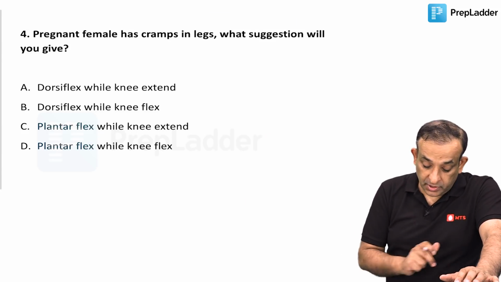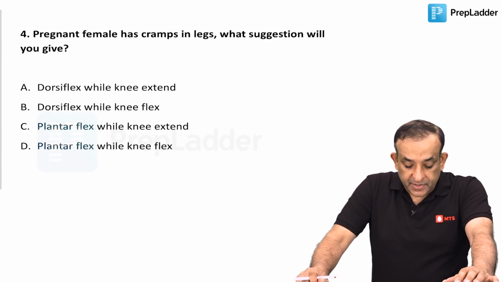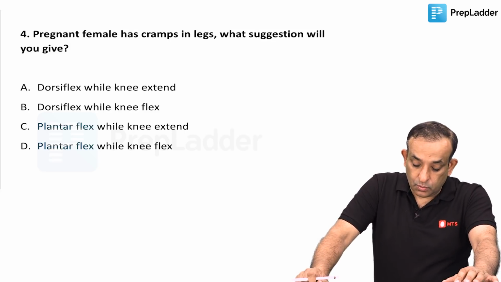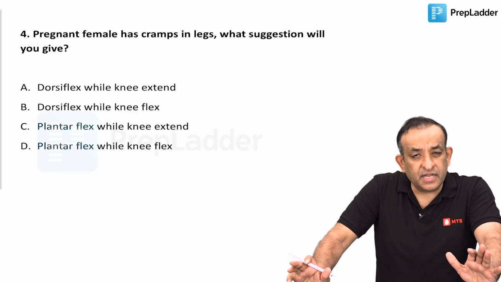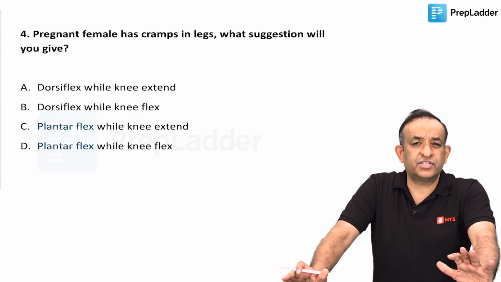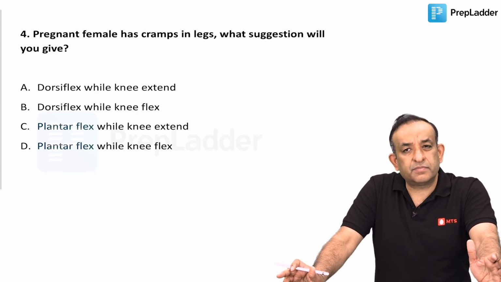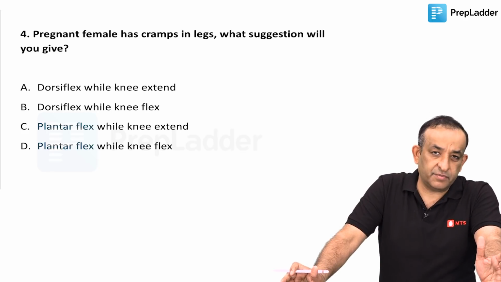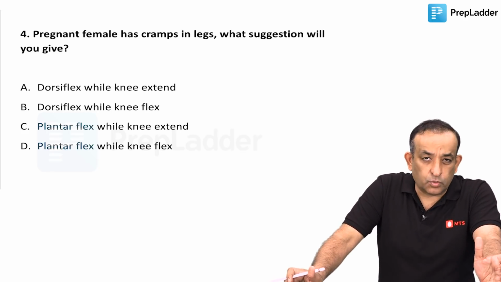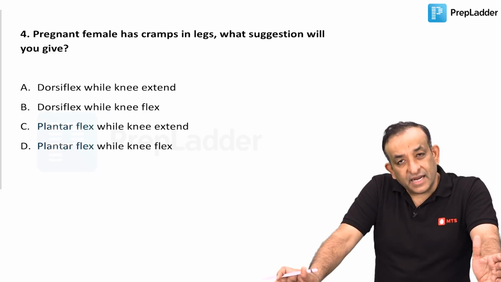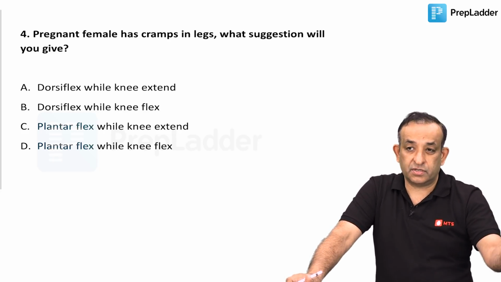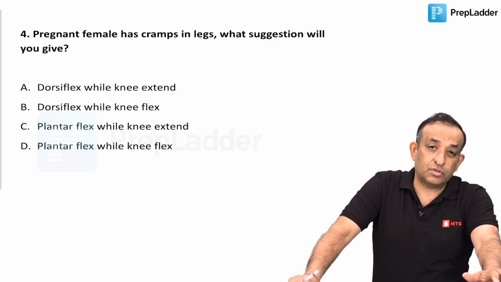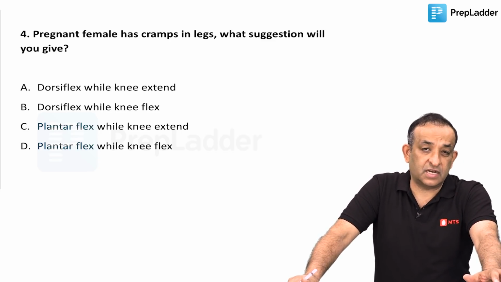Okay, so let's move on and see question number 4. A pregnant female has cramps in legs. What suggestion will you give? Apart from giving her good rehydration, dehydration and electrolyte imbalance is something which is very commonly seen in pregnant women because somehow they drink very less water. So getting them rehydrated and giving them a good electrolyte solution, we can give them ORS. It is known to help a lot of women with their nocturnal leg cramps.